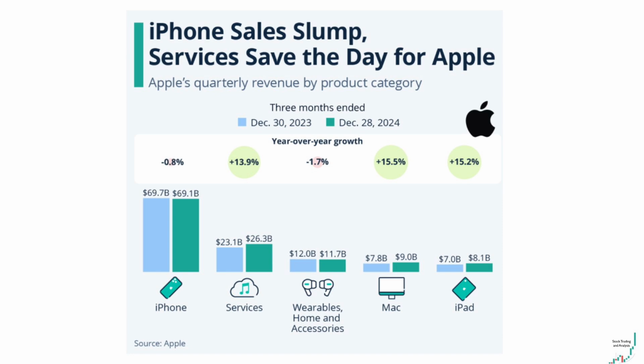This increase in the services business helped offset the decline from the iPhone revenue, and thus services saved the day for Apple as services paid subscriptions grew double digits and reached an all-time high. These results were in fact in line with market expectations, as the market already knew that the decline from its smartphone business would be because of its businesses in China.